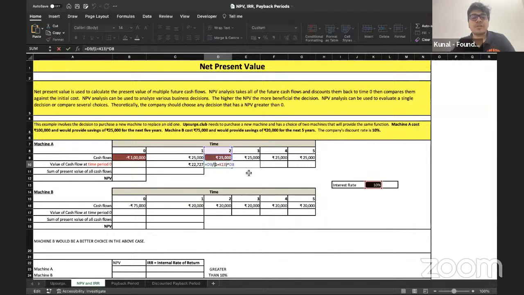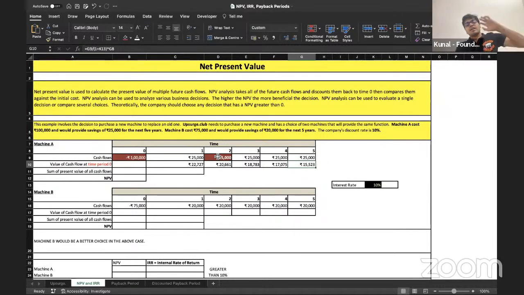Okay, I'm doing it for the next few years. So it is equal to 25,000 divided by 1 plus 10%. The interest rate is constant. To the power 3. Likewise, 25,000 divided by 1 plus 10% to the power 4. Likewise, 25,000 divided by 1 plus 10% to the power 5. So these are the cash flows that we need to discount and bring back to time period 0. All right, everyone's done for all five years.